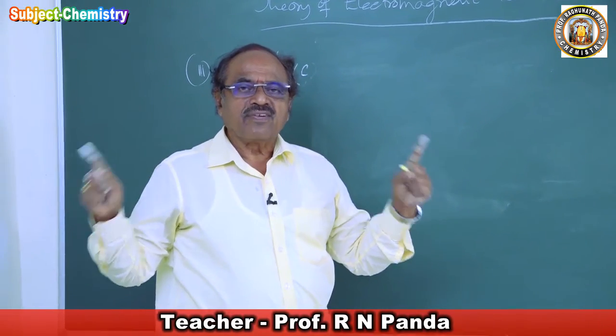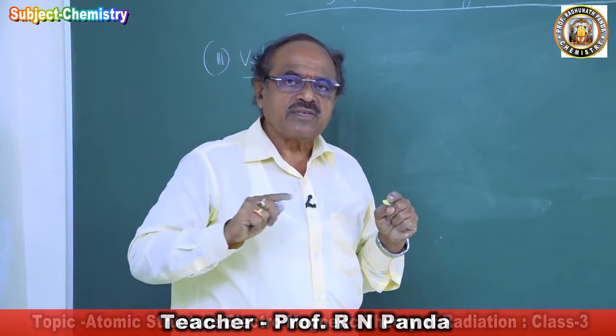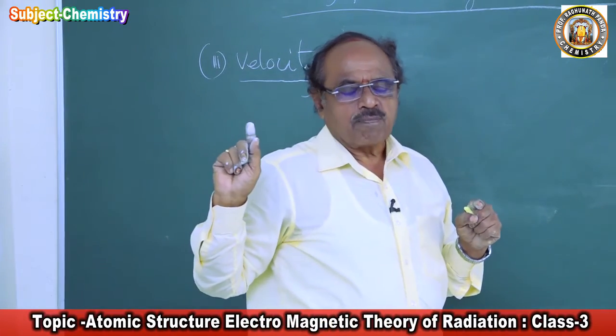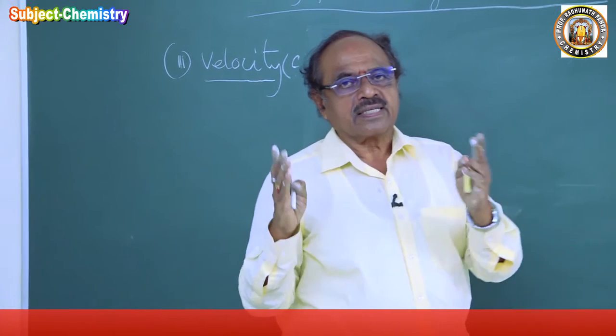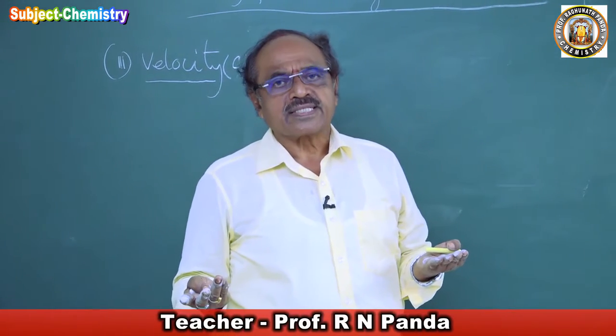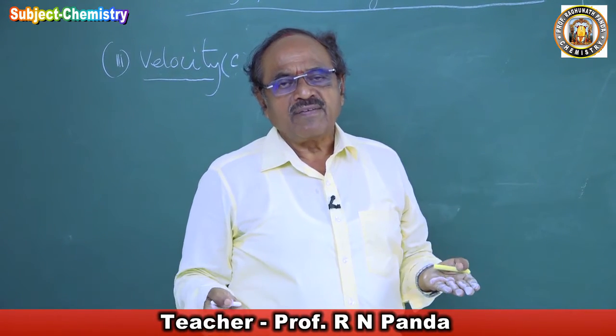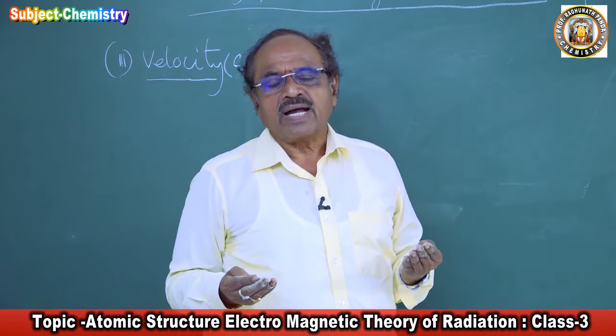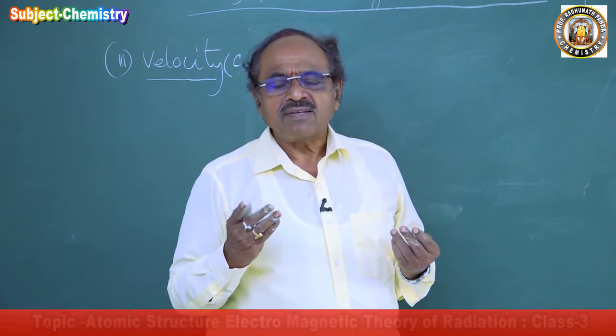What distance is the wave covering? How is the wave going? The wave is going in a wavy manner and it has a wavelength. So that means how many wavelengths are there in the total distance traveled by the wave in a second of time.